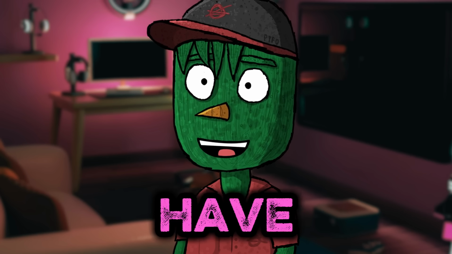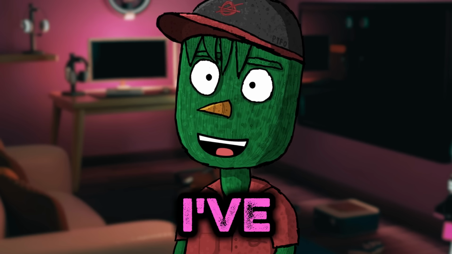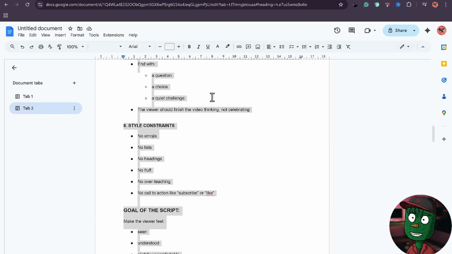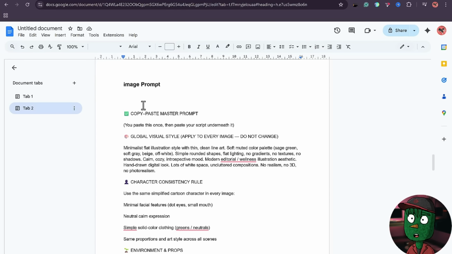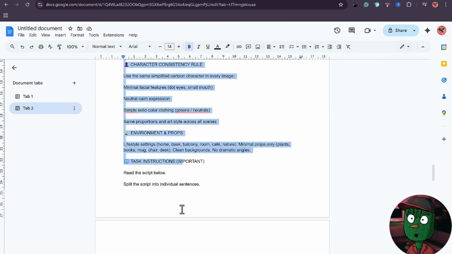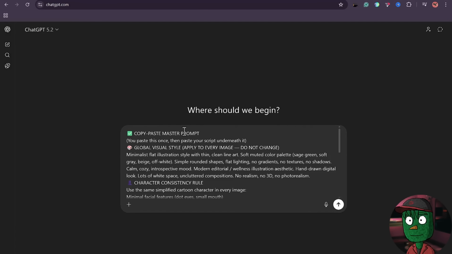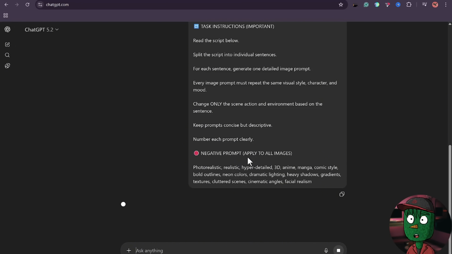Alright, so now that we have the voiceover, the next thing we need to do is to generate our visuals. And I've also made that very simple. All you need to do is go to the prompt that I've created for you guys in the Google Doc file and then go down to the image prompt. Here, what you need to do is copy the entire prompt and then open a fresh ChatGPT chat, paste it, and then just click on generate.